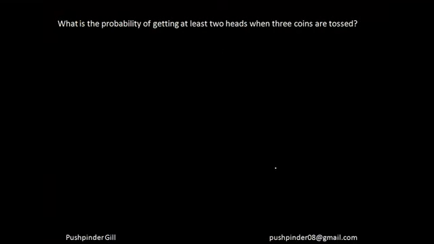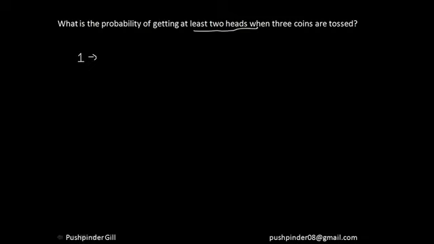So let's move forward. Okay, so what is the probability of getting at least 2 heads when 3 coins are tossed? Now my first step, again, should be to list down what he wants. He wants at least 2 heads, right?